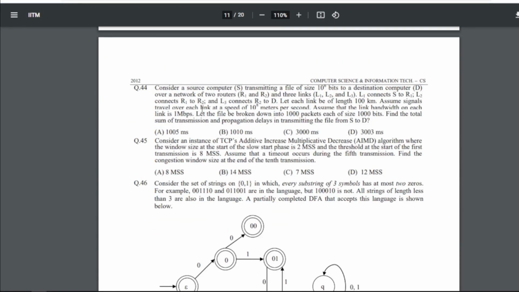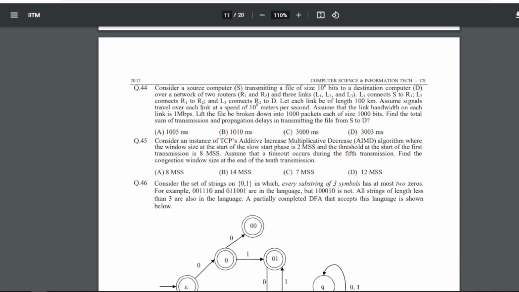44 is consider a source computer S transmitting a file of size 10^6 bits to a destination computer D over a network of two routers R1 and R2 and three links L1, L2 and L3. L1 connects S to R1, L2 connects R1 to R2 and L3 connects R2 to D. Let each link be of length 100 km. Assume signal travels over each link at a speed of 10^8 meters per second.